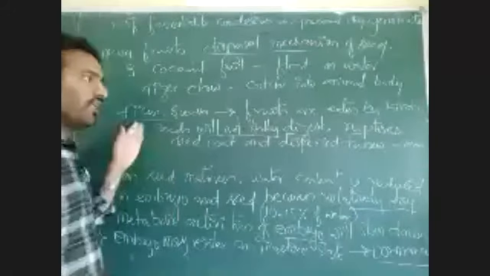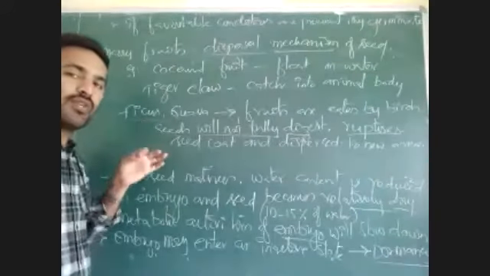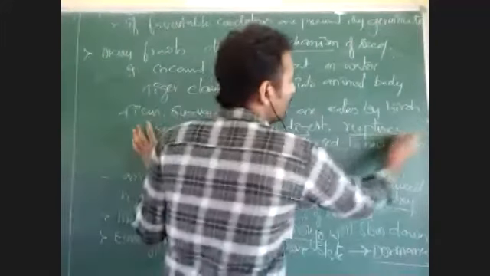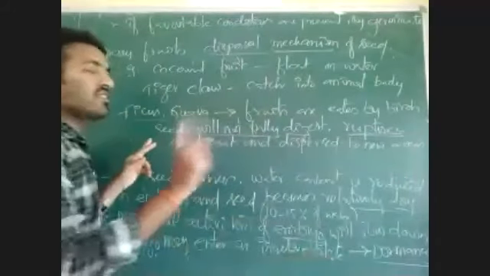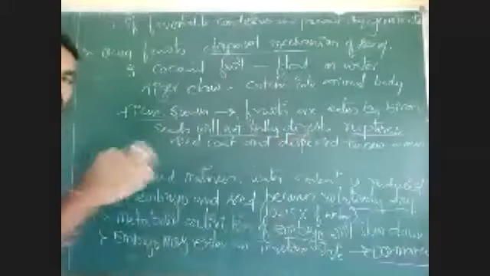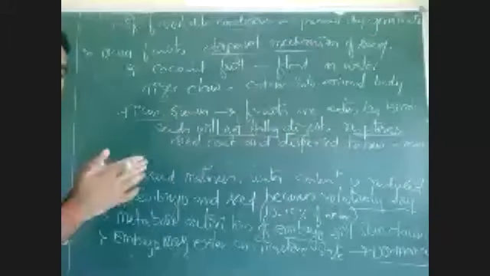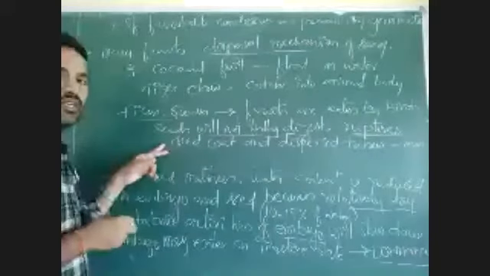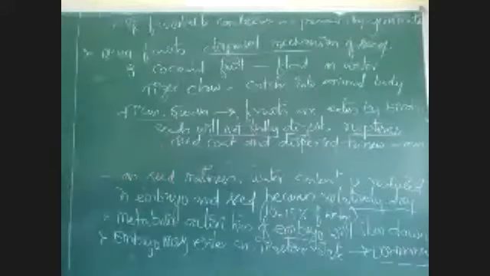The digestive enzymes present in the bird's intestine rupture the seed coat but do not digest the seed fully. If the outer and inner coats are ruptured, the seeds can germinate very easily.